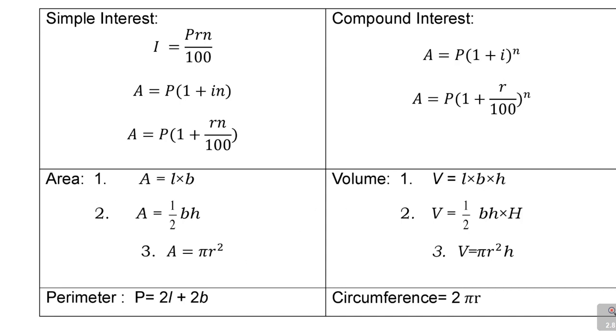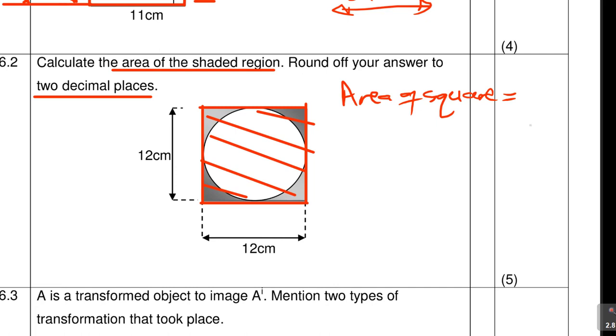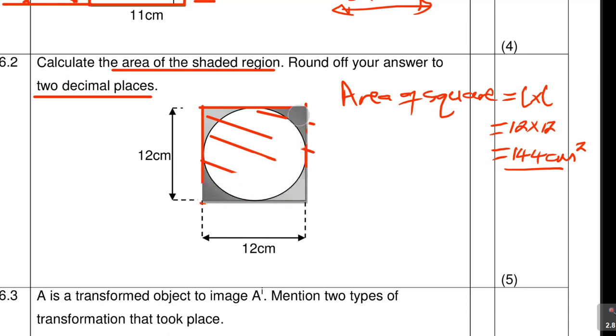They didn't give us the area of the square, but you know the area of the square is length times length, which is equal to 12 times 12. And what is 12 times 12? It's 144. Now it's centimeters, so the area is in squared. That's the area of everything.